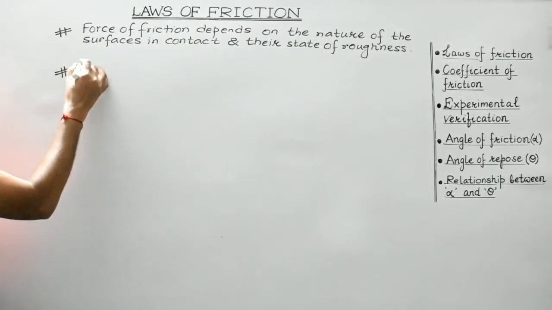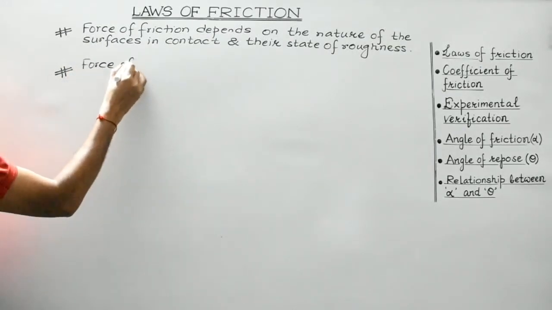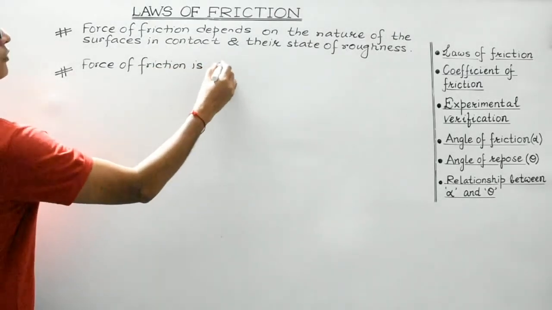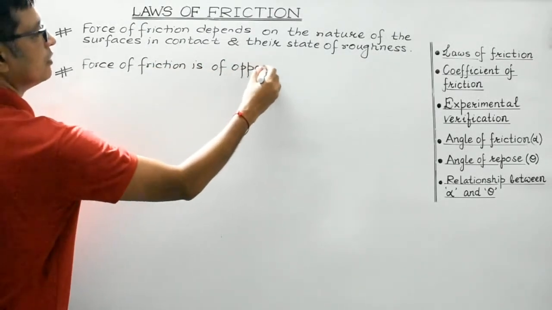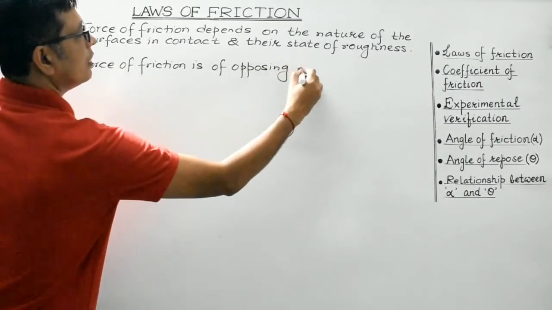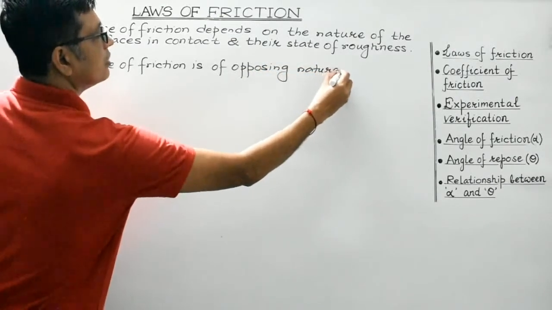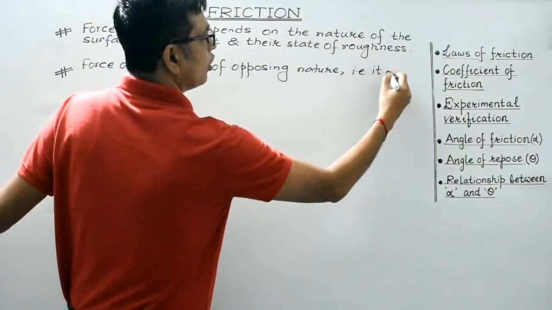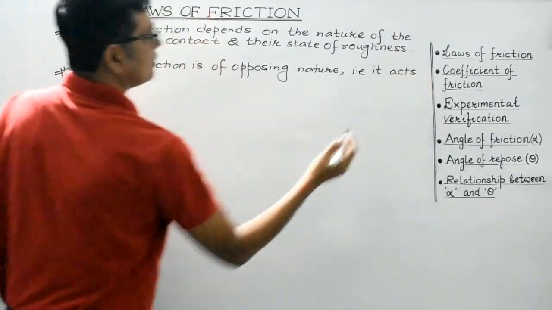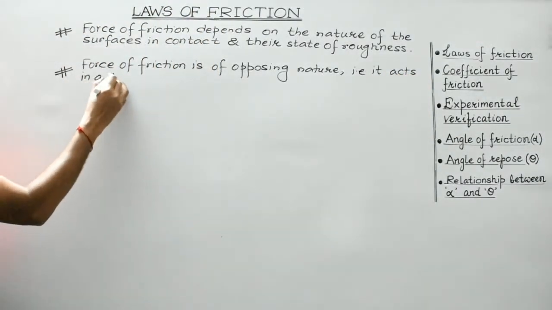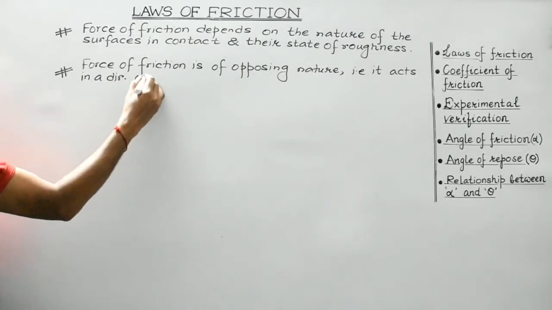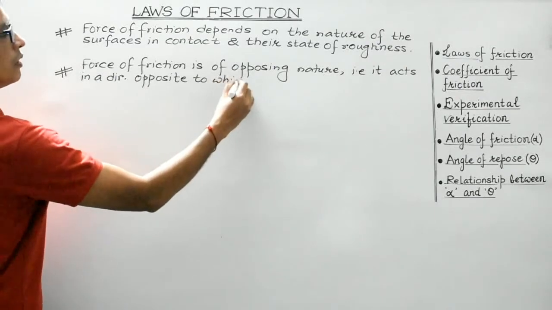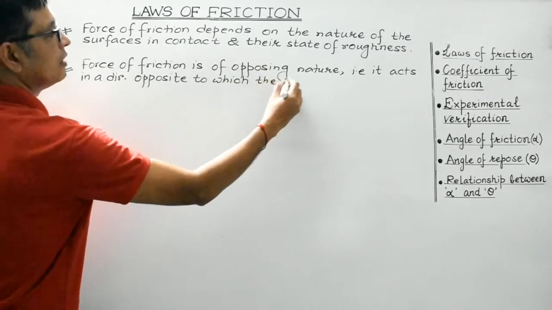So, force of friction is of opposing nature. That is, it always acts in a direction opposite to which the body tends to move.